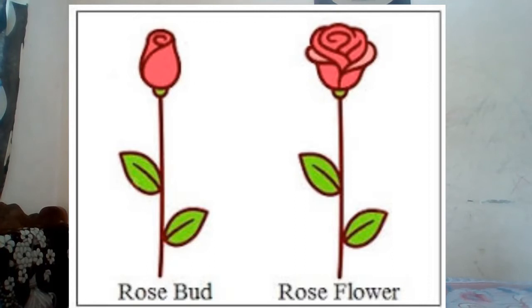The flower is one of the most attractive and most beautiful parts of plants. Kids, on the screen I have shown you two images, the bud and the flower. Are you able to see? Well, when the bud grows and matures, it becomes a flower. From the bud, the flower comes. Understood? There are different kinds of flowers. They vary in shape, color, size and fragrance.